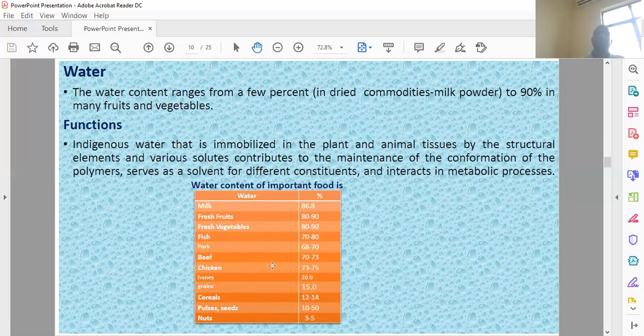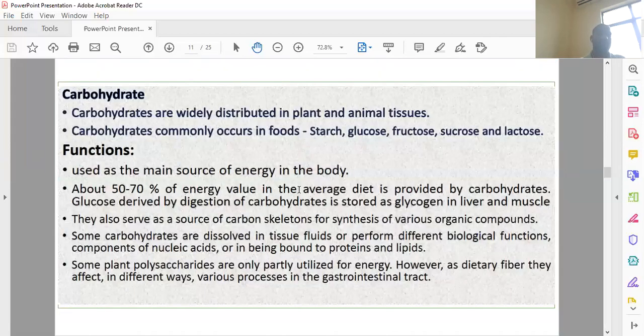So you choose the storage facility according to the water availability in the food items. If you have less water content, we can store them for long periods as compared to foods where the water content is more. And in the next class I will discuss the water content and water activity, and at what level they affect you.